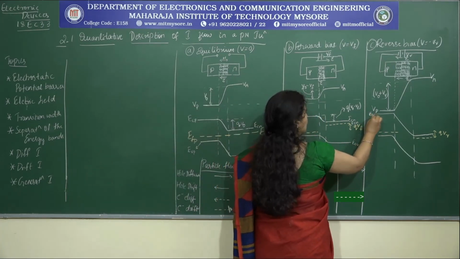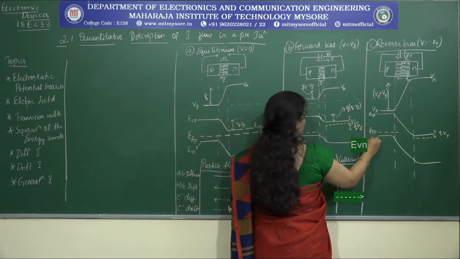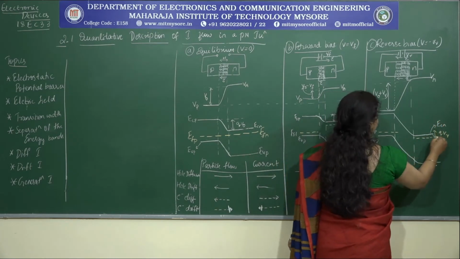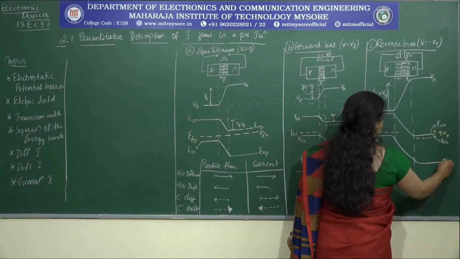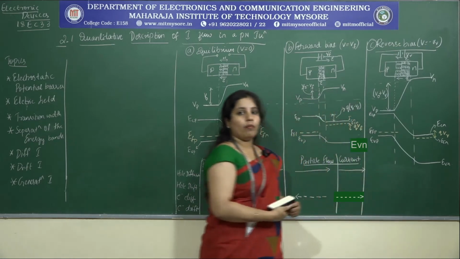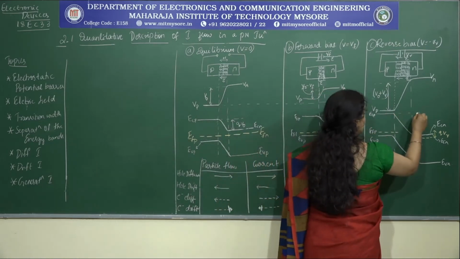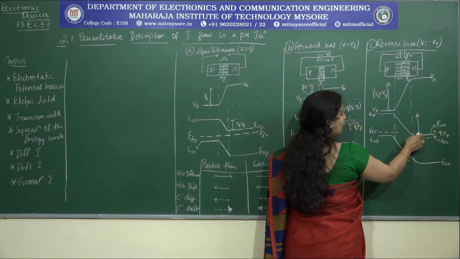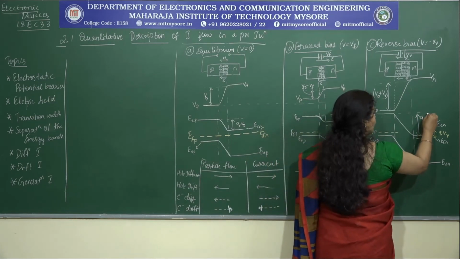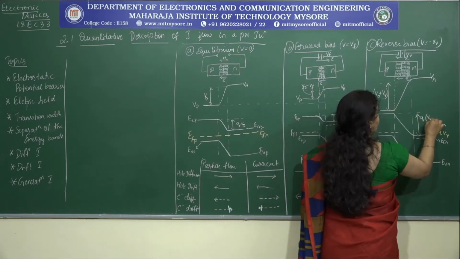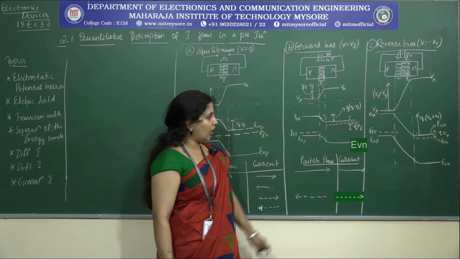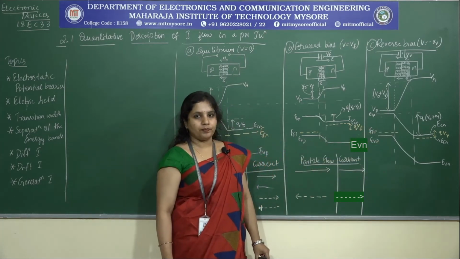This is nothing but your ECP, this is your EFP, EVP, and this is your ECN, EFN and EVN. Done? Now, by how much do you have to overcome this, in order to make the electrons move from here to here? It is the electron charge times the electrostatic potential barrier. How much is the electrostatic potential barrier? It is V naught plus VR, and that's what has been represented there.